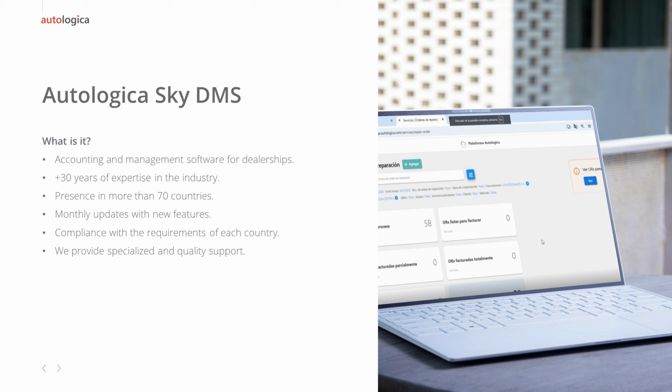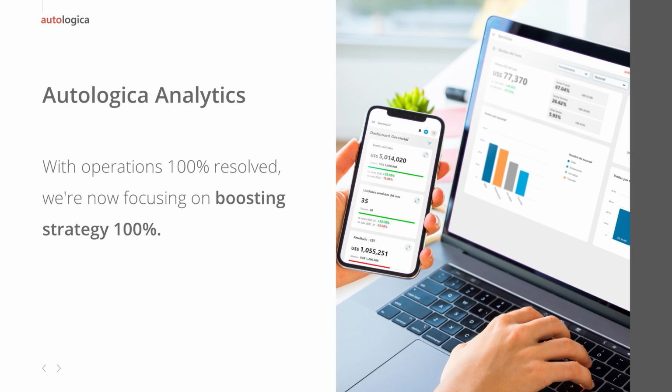What we are going to be working on today is one of the latest features we have released. Today we can say that the Autologica DMS software fully covers the traditional operations of the dealership: invoicing, collecting, management, stock management for parts and vehicles, the accounting, everything working, or trying to be, as efficient as we can be for all those procedures.